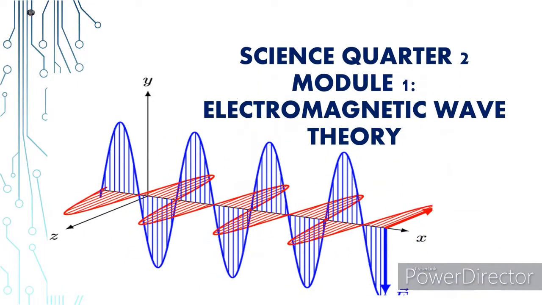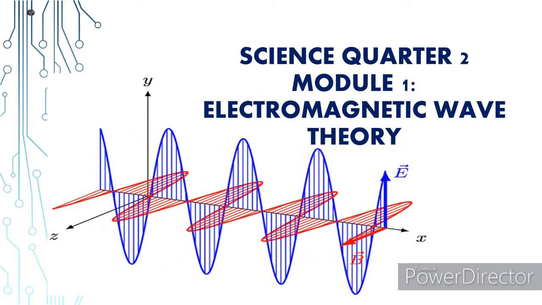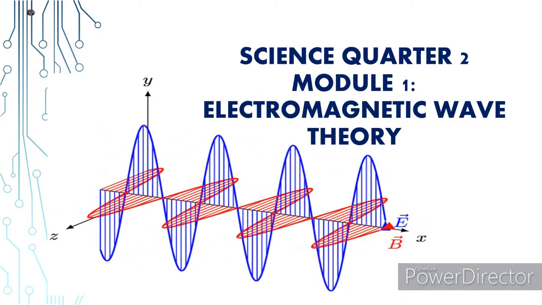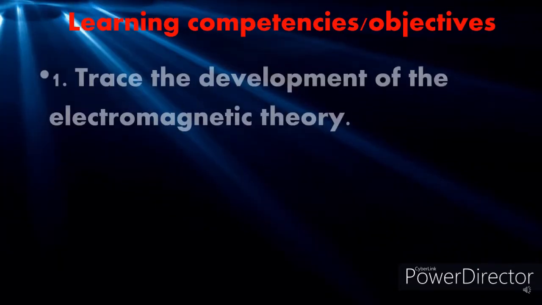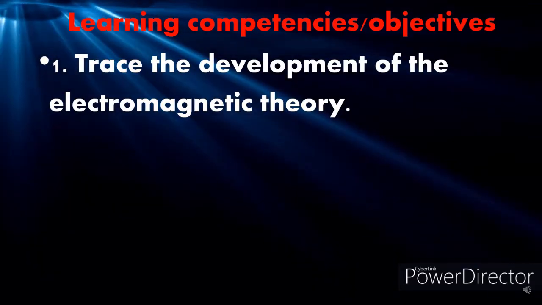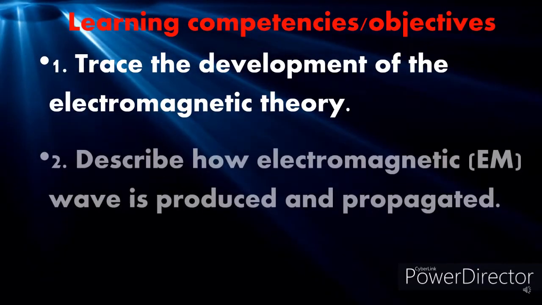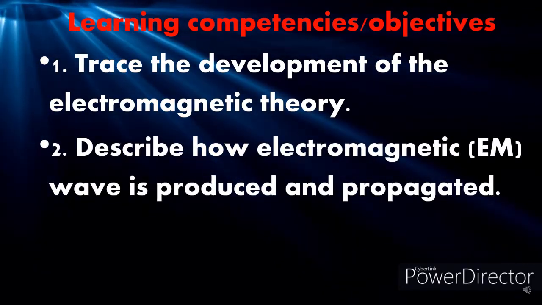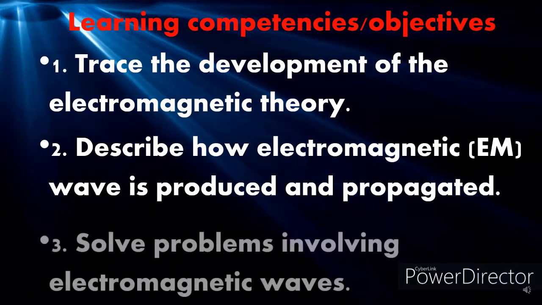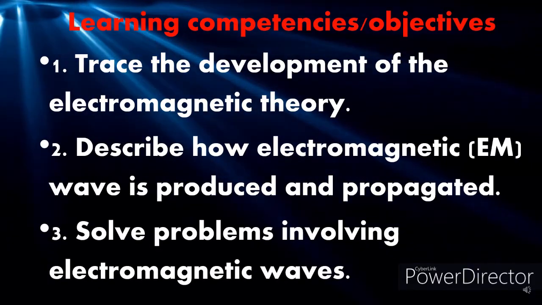Science Quarter 2 Module 1: Electromagnetic Wave Theory. Our learning objectives for today are, we're going to: 1. Trace the development of electromagnetic theory. 2. Describe how electromagnetic or EM wave is produced and propagated. 3. Solve problems involving electromagnetic waves.